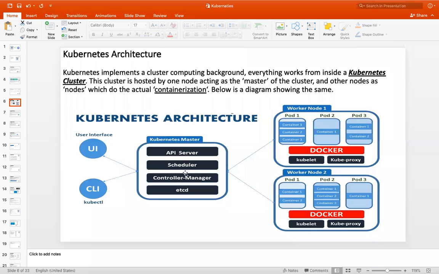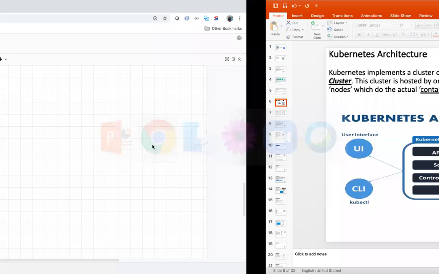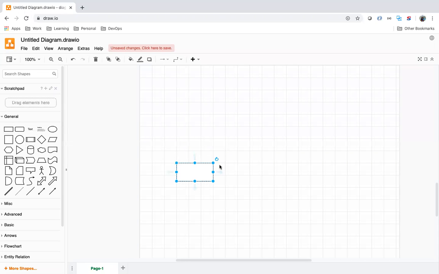In the master machine, what components will be there? In the worker machine, what components will be there? So we have one server. Again, I am going with Ubuntu server. Here we should have a container runtime. Docker Swarm supports only Docker containers. Docker Swarm can orchestrate only Docker containers. But Kubernetes can orchestrate other types of containers also.